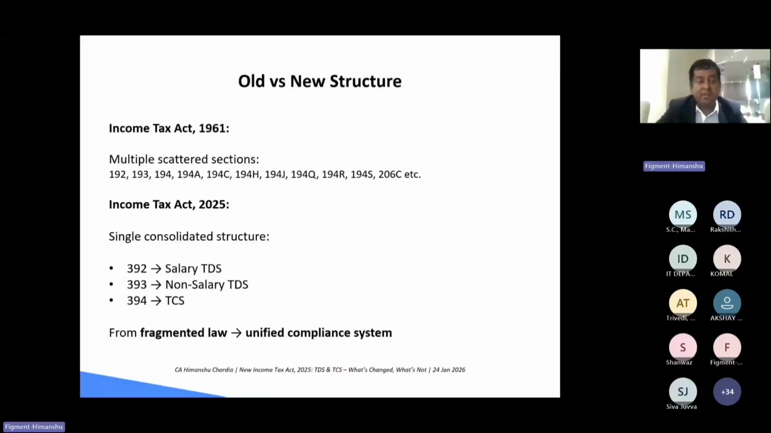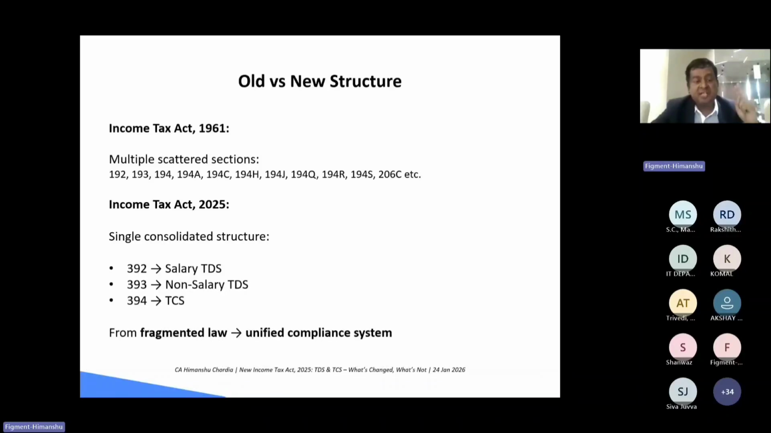Now, under the new Income Tax Act 2025, there is a single consolidated architecture. They have only three sections under the new Income Tax Act. One section is 392, which is for the salary TDS. One section is 393, which is for the non-salary TDS, and section 394, which is for the TCS. So the fragmented law has been compiled under a unified compliance system. Multiple sections have been consolidated under three sections only.